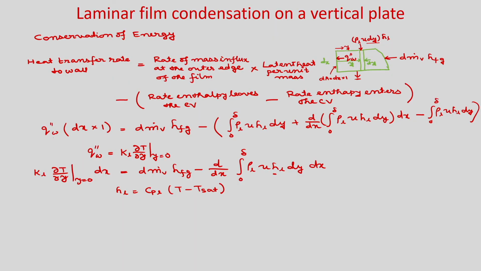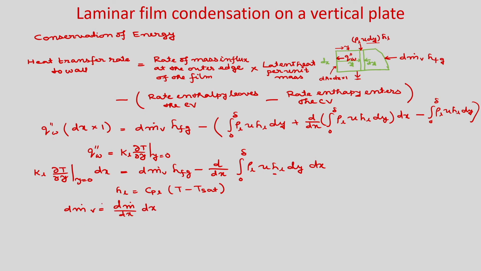As we are calculating the enthalpy with respect to the enthalpy at the interface, at T_sat, that is why we are writing h_L as c_pL (T − T_sat). So, obviously your dṁ_v is dṁ/dx into dx.